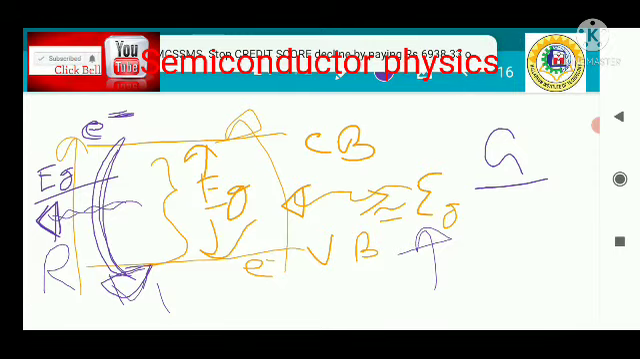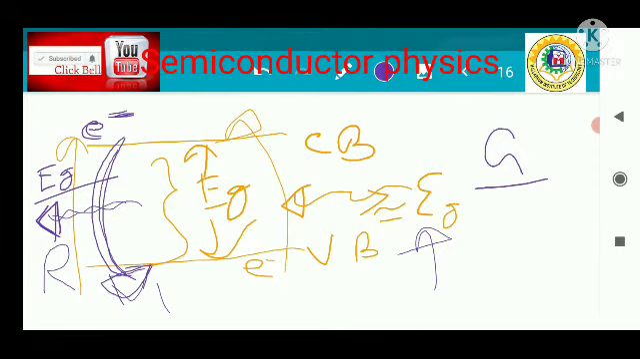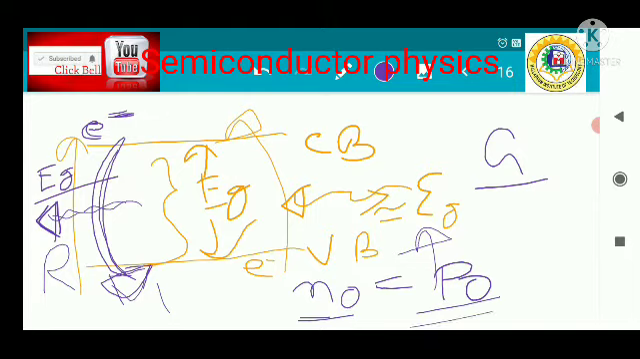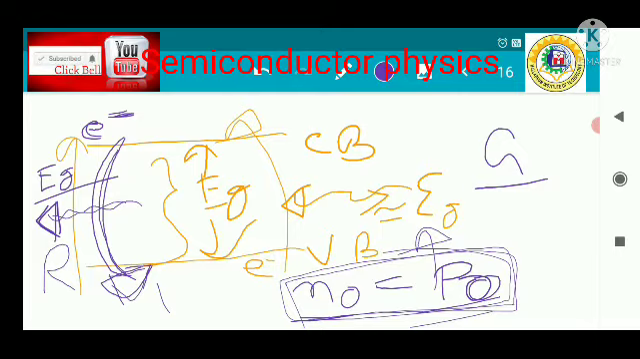This is very simple. Now, as electrons and holes are generated in pairs, in the case of the intrinsic semiconductor, this is the electron concentration at thermal equilibrium, n0, and this is the hole concentration at thermal equilibrium, p0. So n0 is almost equal to p0. The electron concentration equals the hole concentration, because both are generated in pairs.